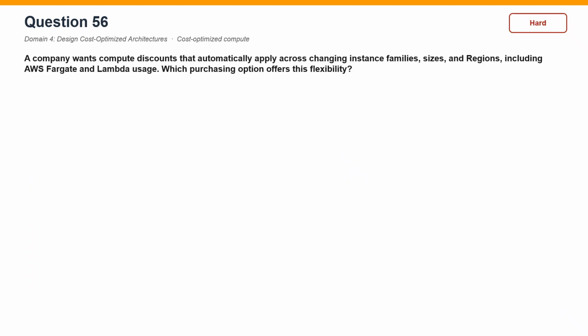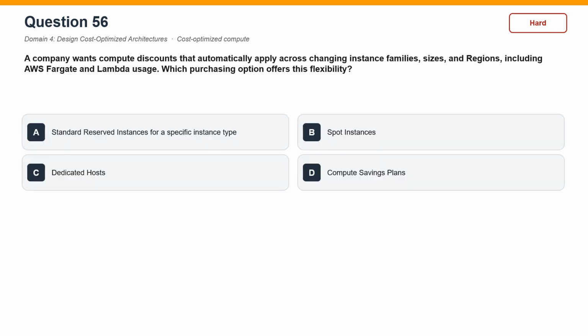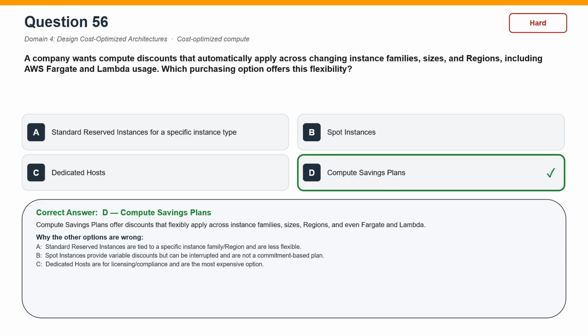Question 56. A company wants compute discounts that automatically apply across changing instance families, sizes, and regions, including AWS Fargate and Lambda usage. Which purchasing option offers this flexibility? The correct answer is D, compute savings plans. Compute savings plans offer discounts that flexibly apply across instance families, sizes, regions, and even Fargate and Lambda.